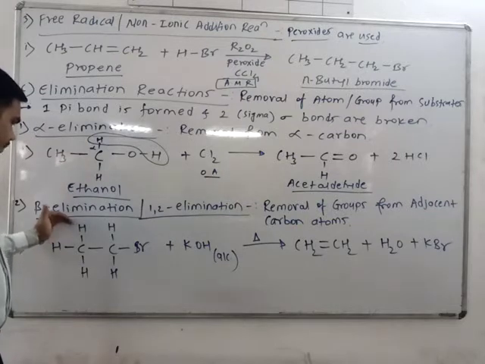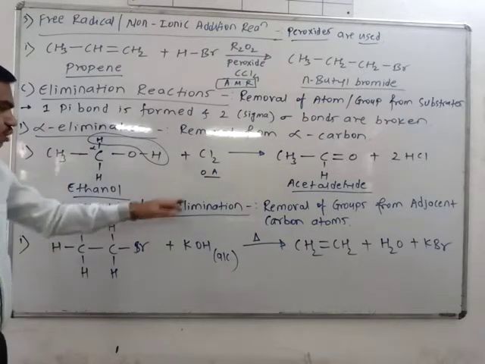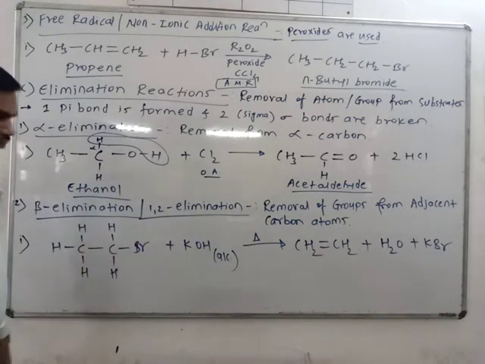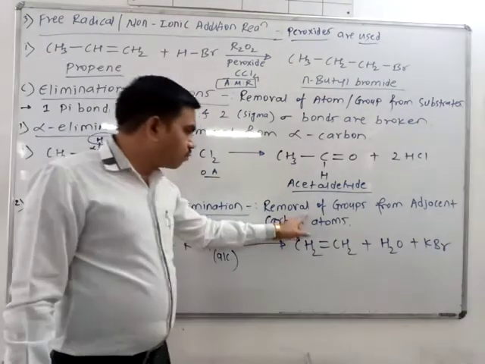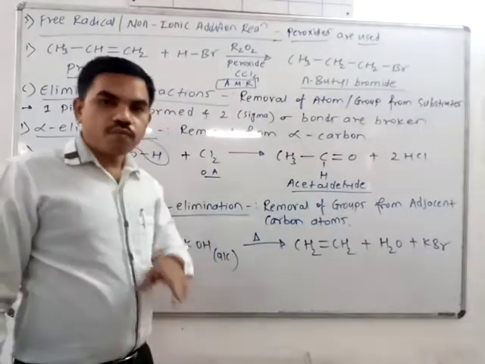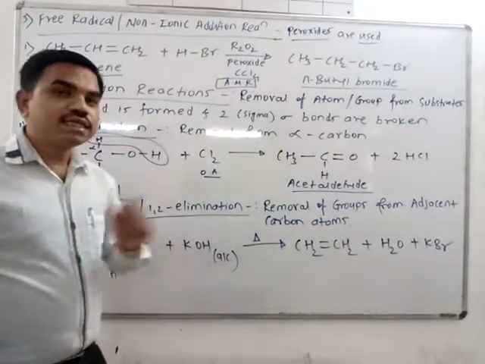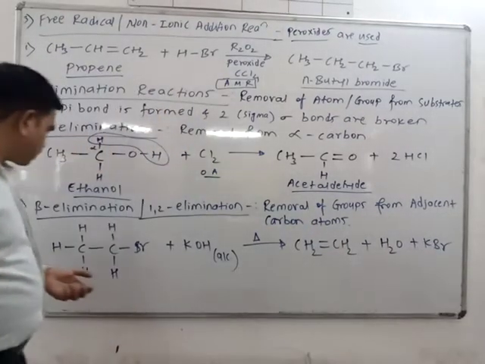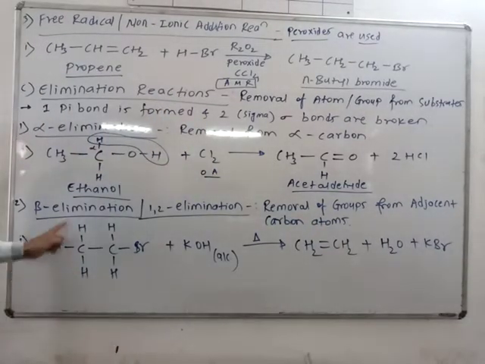Second type, beta elimination, or it is also known as 1,2 elimination. Now what is the difference in alpha and beta? So in beta, removal of groups from adjacent carbon atoms. Adjacent means you can see here example CH3CH2Br. Now which compound is this?